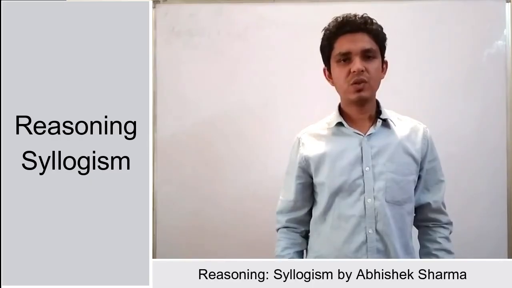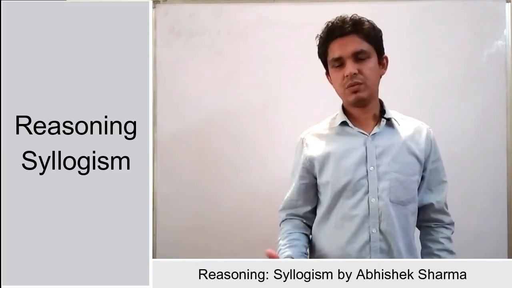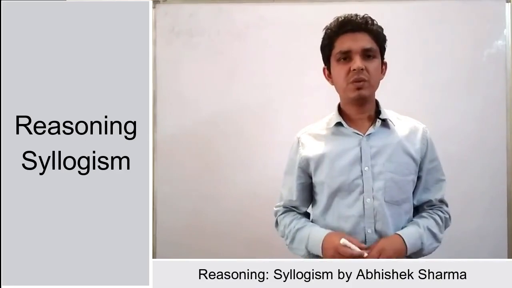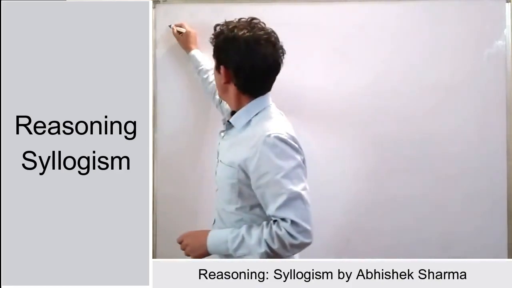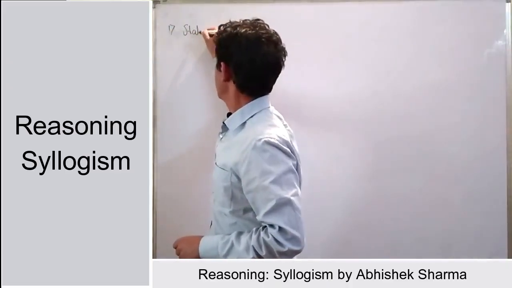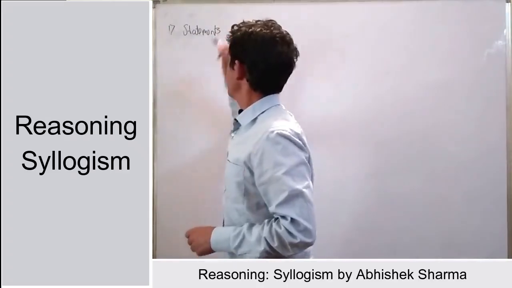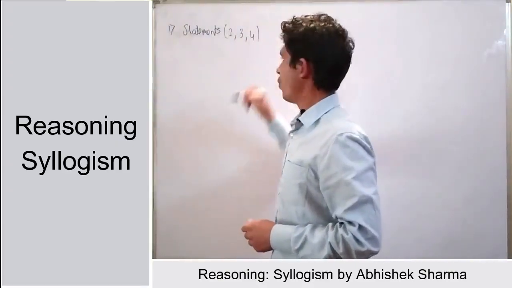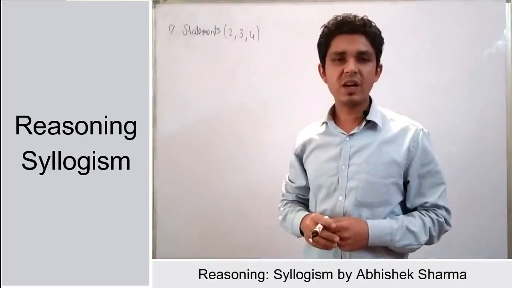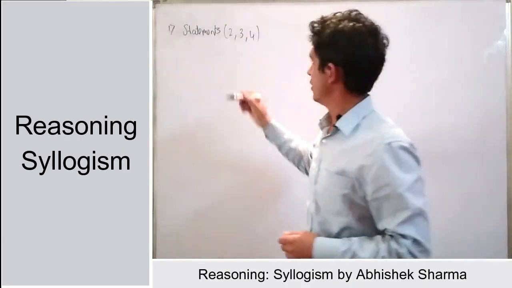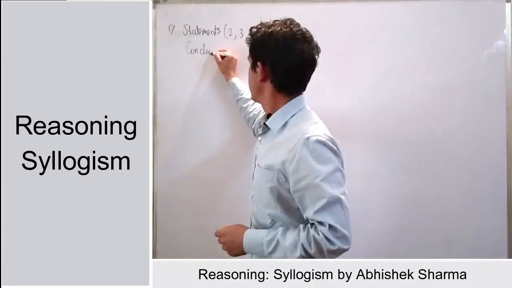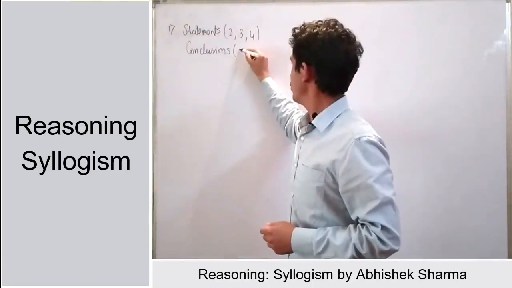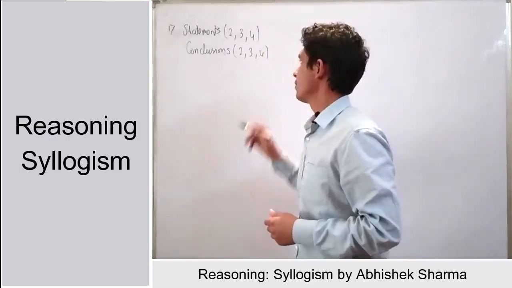The topic is very easy to understand, like how the question will be. The question will be based on two parts. The first part of the question will be given these statements, right? In the question, you will be given these statements, and the number of statements can be 2, 3, or 4, right? The second part of the question will be given the conclusions. The number of conclusions will also be 2, 3, or 4, right?